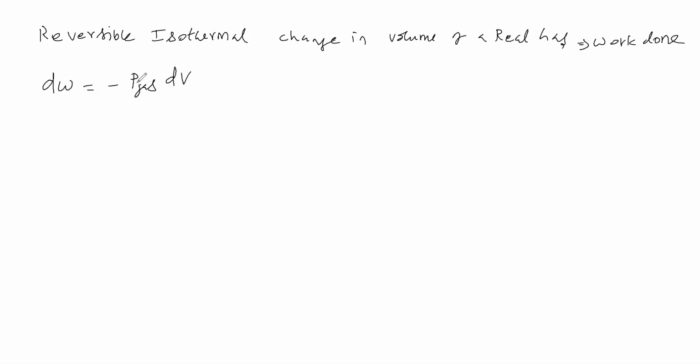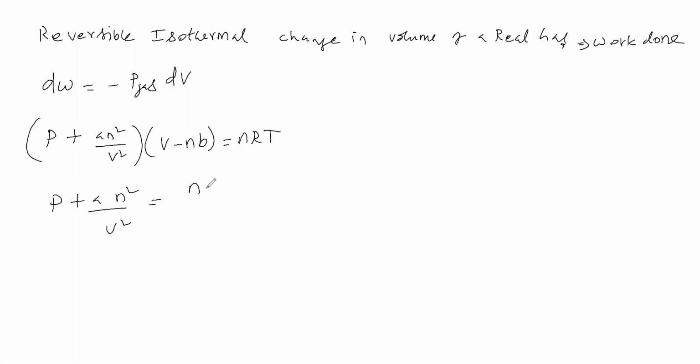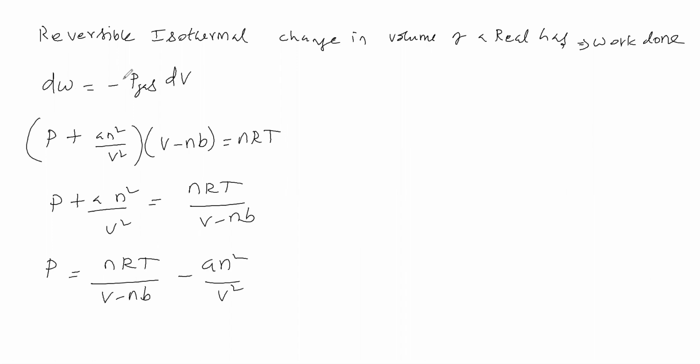Now the pressure of the gas we will substitute from the Van der Waals equation. Why do we take the Van der Waals equation? Because it is a real gas. Since it is a real gas, you take the Van der Waals equation. The Van der Waals equation says (P plus a n squared by V squared) into (V minus nb) is equal to nRT. This equation we have to substitute here. So P plus a n squared by V squared is equal to nRT by (V minus nb). Then P is equal to nRT by (V minus nb) minus a n squared by V squared. This we will substitute here.